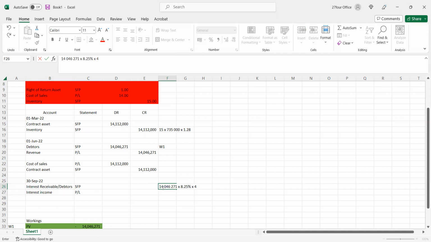So 4 divided by 12. Multiplied by 8.25% multiplied by 4 divided by 12.